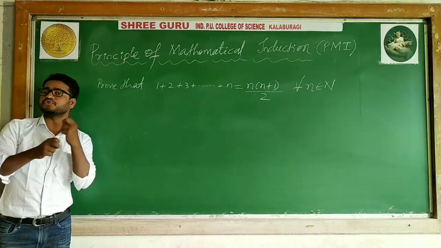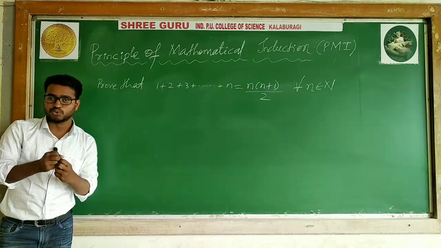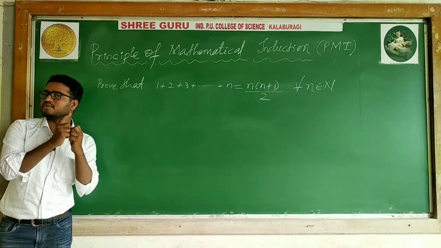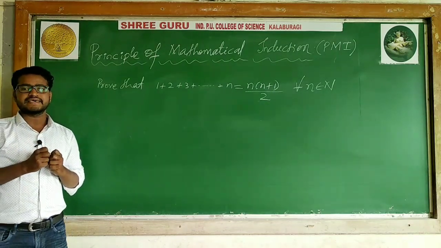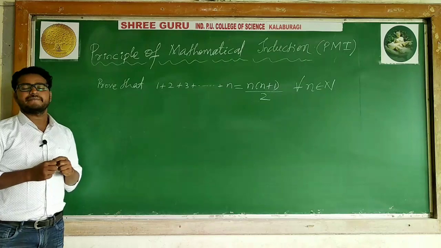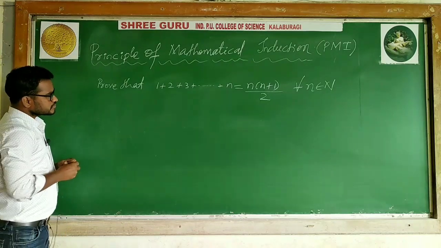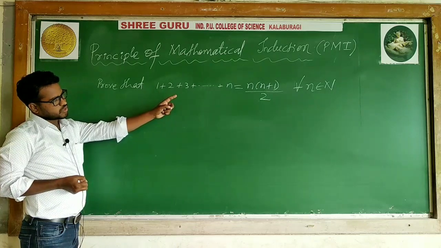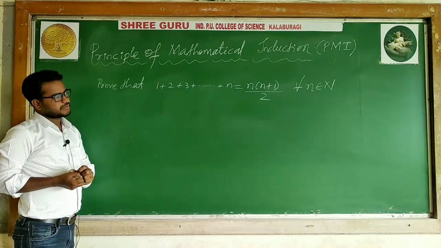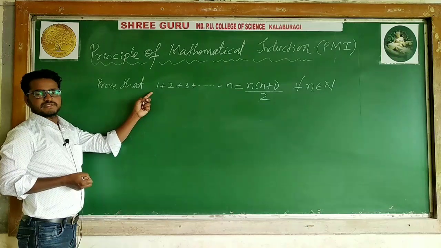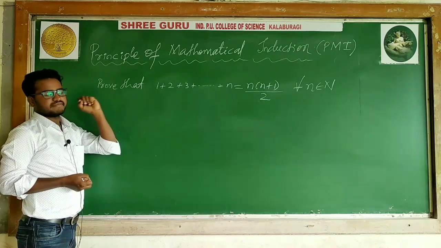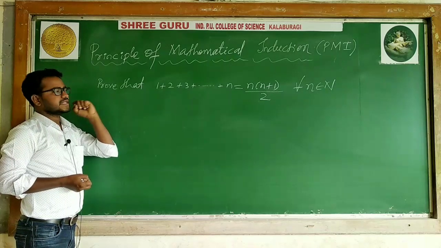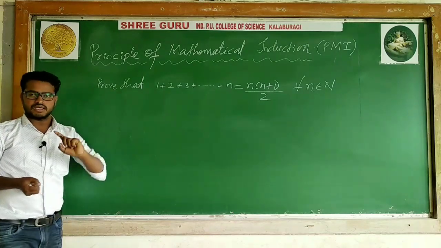In mathematics, when it is not possible to prove using all the numbers, we have one particular technique, which is the principle of mathematical induction. I am saying here 1 plus 2 plus 3 plus so on plus n is equal to n into n plus 1 divided by 2. Here the left side is the sum of the n numbers, and n into n plus 1 divided by 2 is the sum of the n terms of the natural numbers.